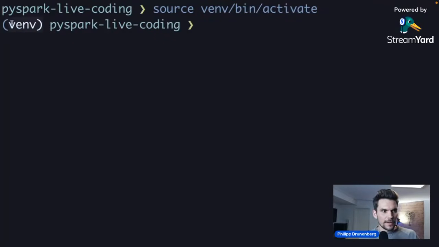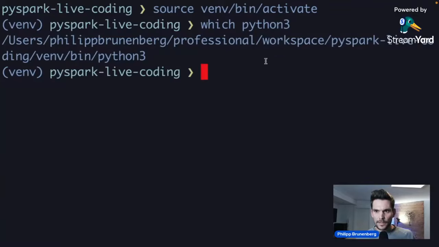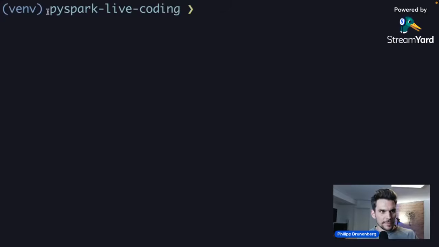And here we have a project local Python installation. And if I say which python3, it will actually tell me that we are using Python from our project directory here. So it's within PySpark Live-Coding and then the venv, and that's the Python interpreter we are using within this virtual environment. Now, as I have activated this virtual environment, we can now go ahead and install the dependencies.